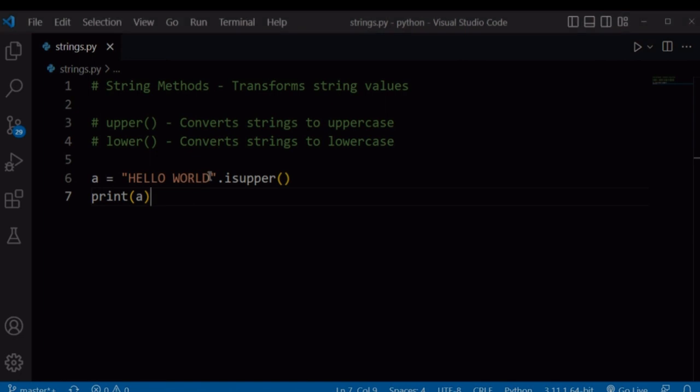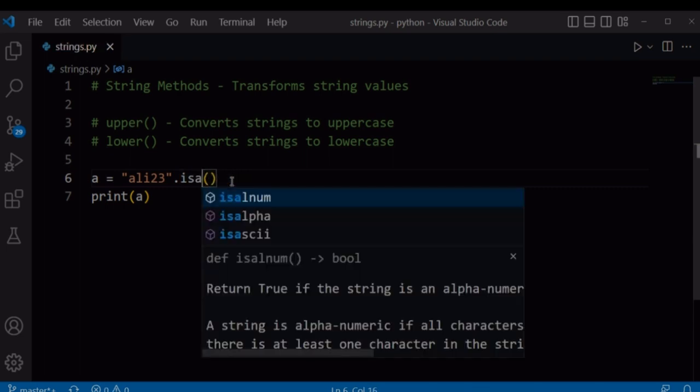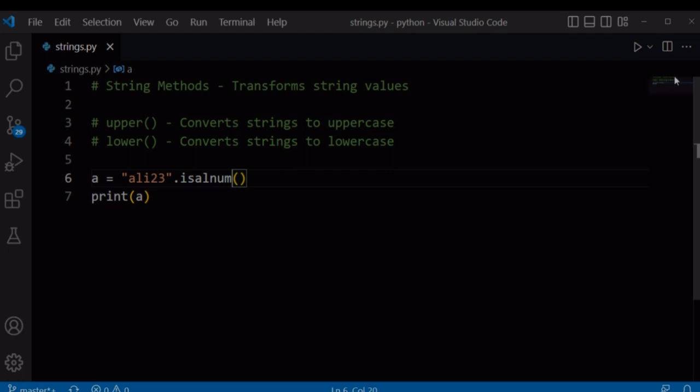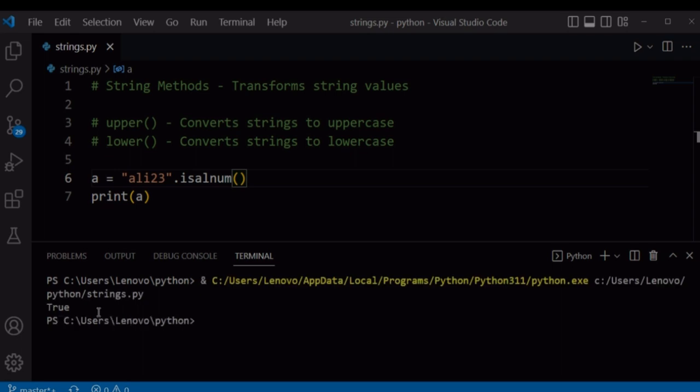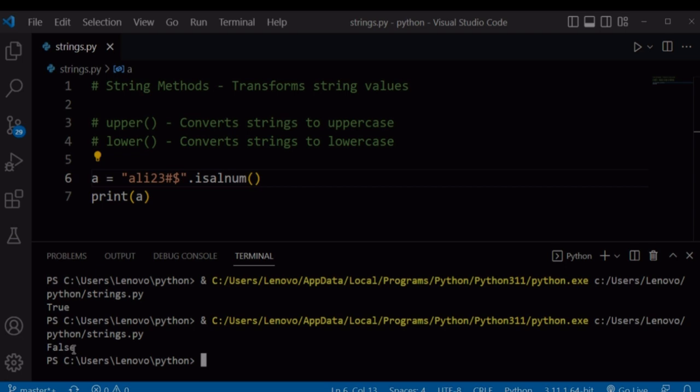Let's say we had a string that contains only letters and numbers, for example Ali23, and we confirmed using the .isalnum method. This method will return true if a string consists of only letters and numbers. And it has returned true because our string consists of Ali, which are letters, and 23, which are numbers. Let's say we had something else in our string, like a dollar sign or a hash. If we run our file again, it's going to return false. So you can use it to validate if a string contains only letters and numbers.